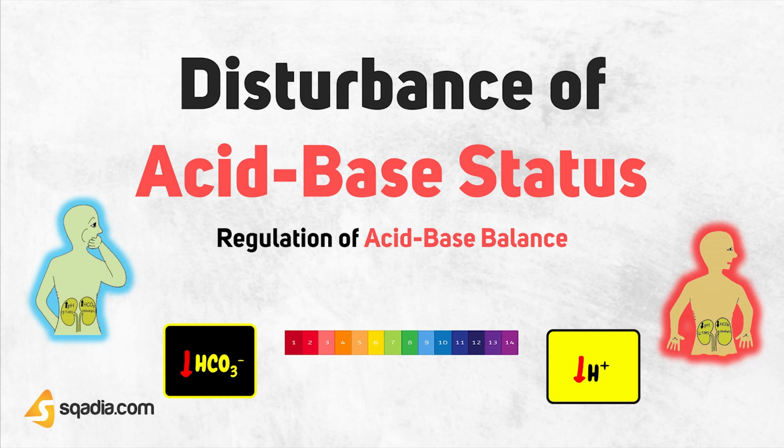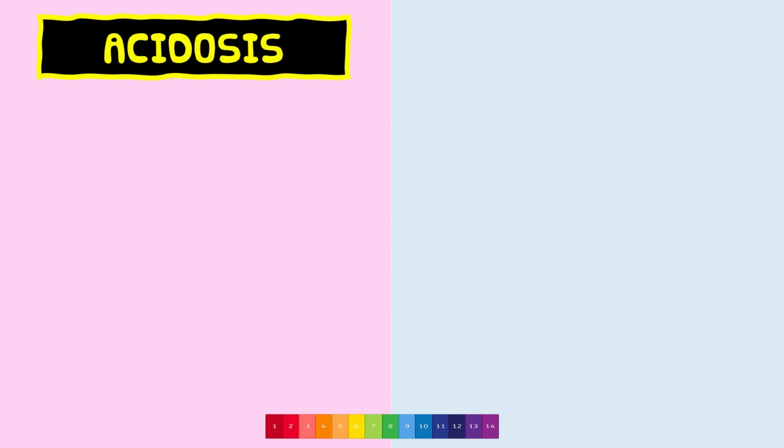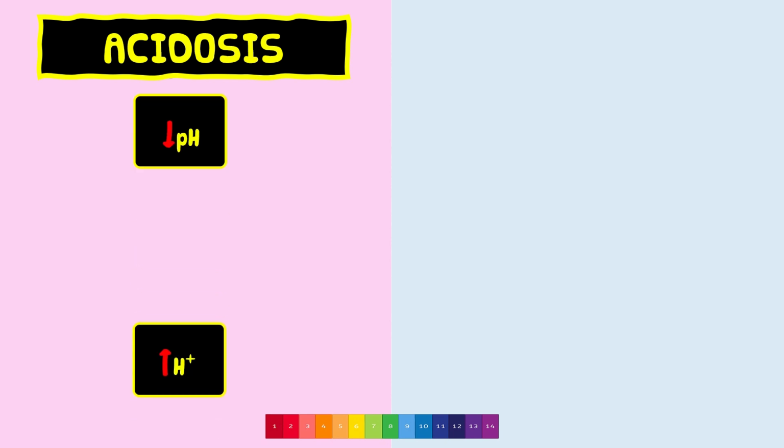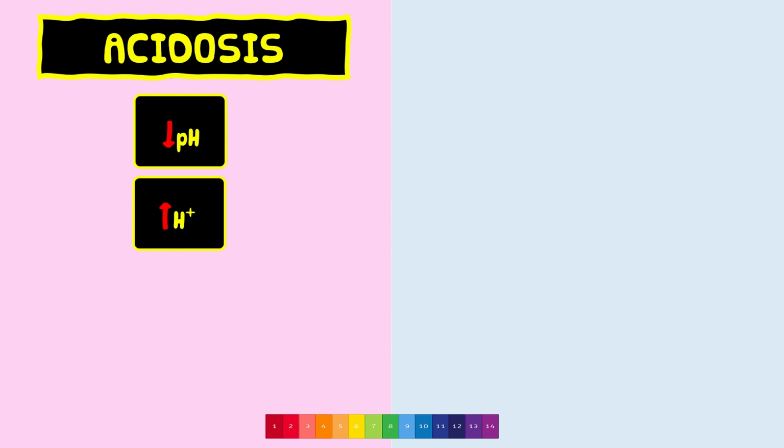In this section, we will talk about the disturbance of acid-base status of body and their causes. Do you know what is acidosis and alkalosis? Well, both states are totally opposite to each other. Let's discuss them. Acidosis is the reduction in pH, increase in hydrogen ion concentration below normal range.